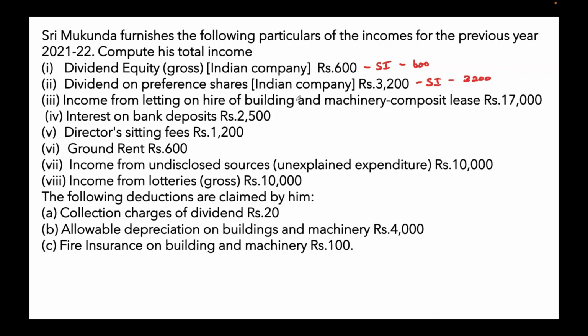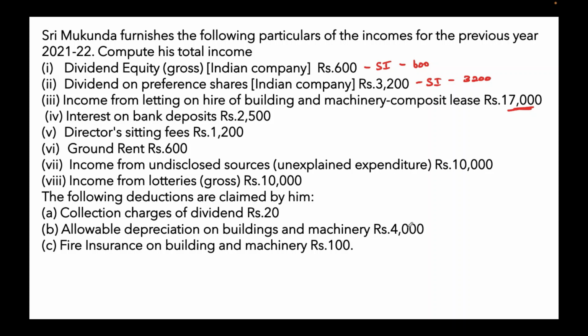Income from letting of building and machinery, the composite lease is 17,000. This 17,000 is taxable. From this 17,000, you can deduct any expenses incurred for earning this income. So the expenses are given here. One is allowable depreciation on building and machinery is rupees 4,000.